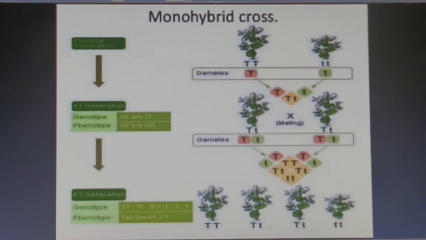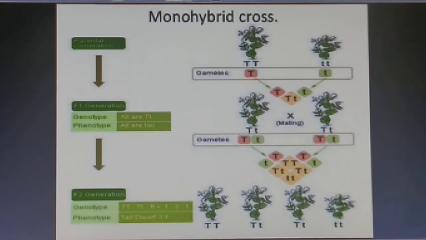So these are in 2. So we can say 1:2:1. The ratio was this in their genotypic one. And talking about the phenotypic ratio students, phenotypic is what we can see physically. So we can see that 3 plants are tall and 1 is dwarf. So simply it means 3:1 ratio.